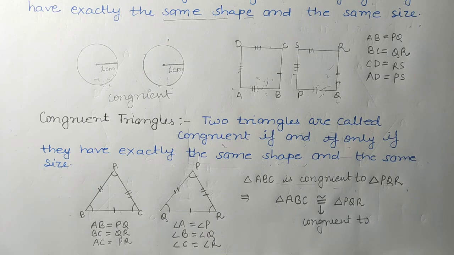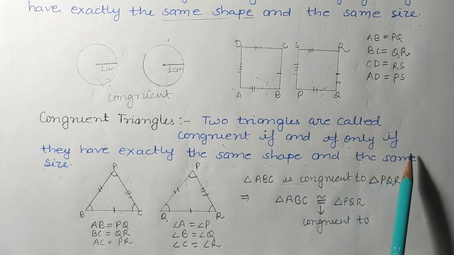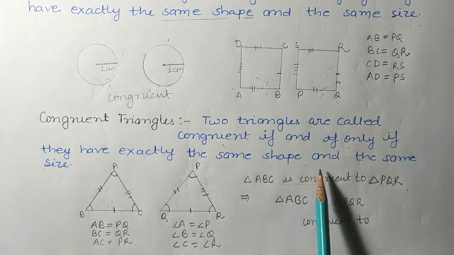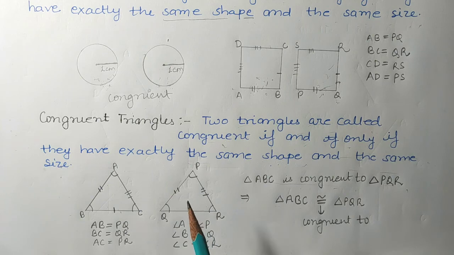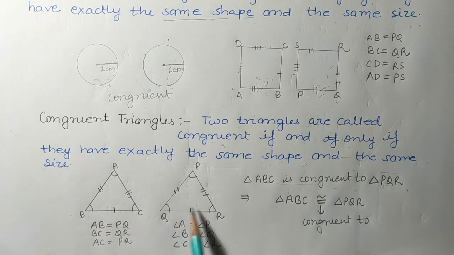So what we have studied is that two triangles are congruent if and only if they have exactly the same shape and the same size. I have given you the example also that if two triangles are there and their corresponding parts, that is side AB is equal to PQ, side BC is equal to QR, and side AC is equal to PR, the corresponding sides are equal. Now what about angles? The corresponding angles should be equal.